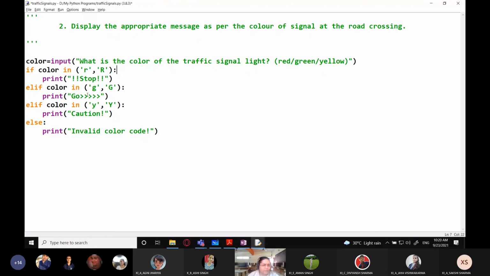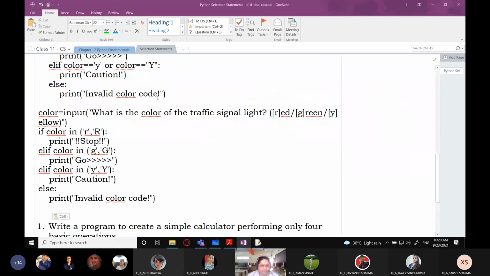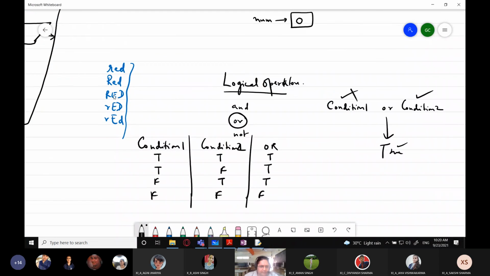So for solving that problem, what are we going to do? I'm going to use a string function here. If color dot lower, this function will convert whatever is in color to all lowercase letters, irrespective of the case. In this case, you can see it will convert this into only small red.